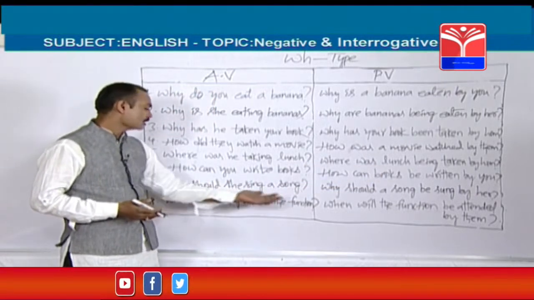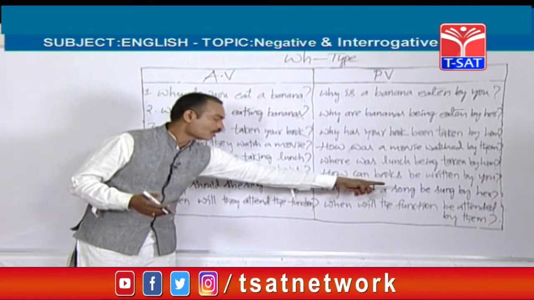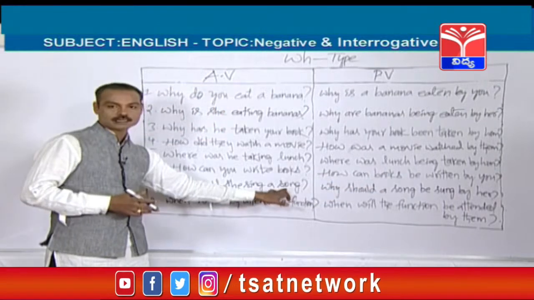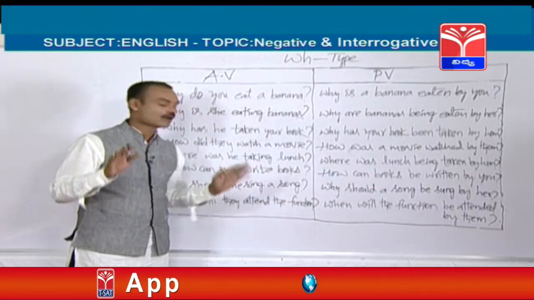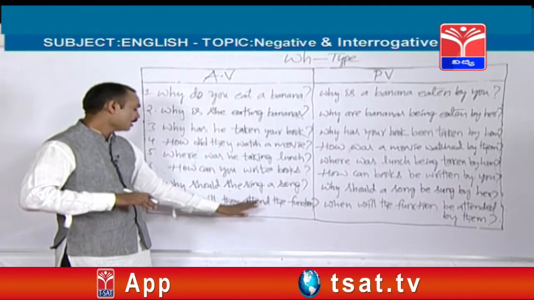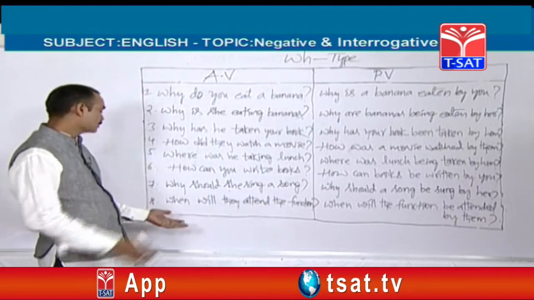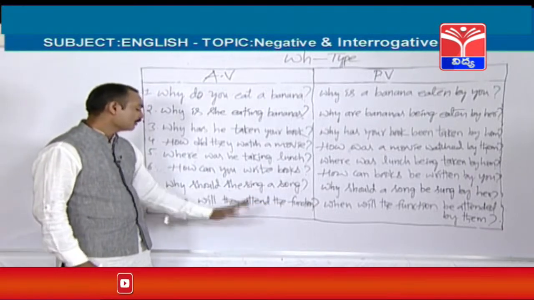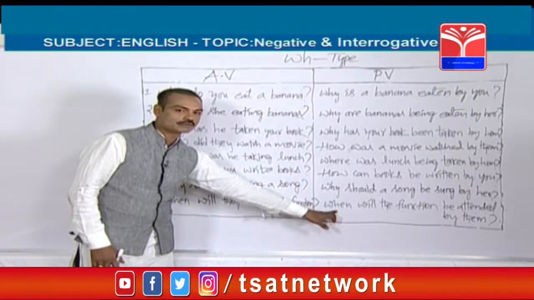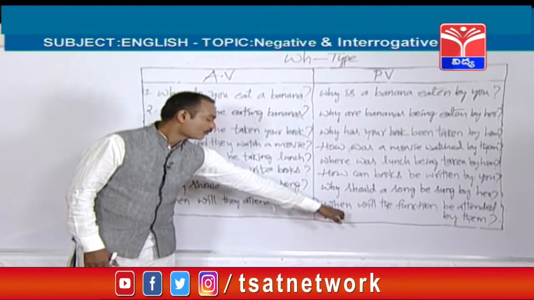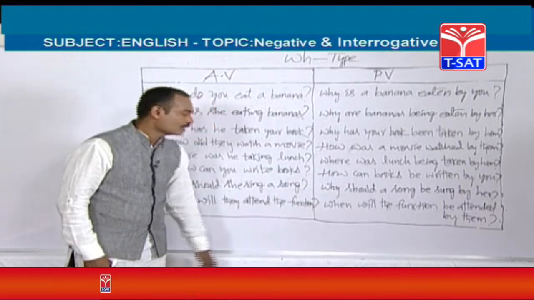Why should she sing a song? Why should a song be sung by her? Even for songs also, there won't be any change. Why should songs be sung by her? When will they attend the function? This is from simple future. So even in simple future also, if the object is singular or plural, there won't be any changes in the passive. So when will the function be attended by them?